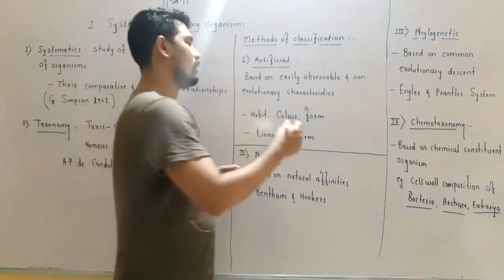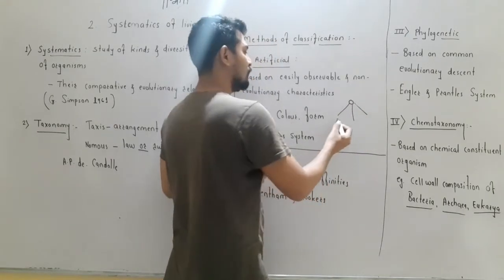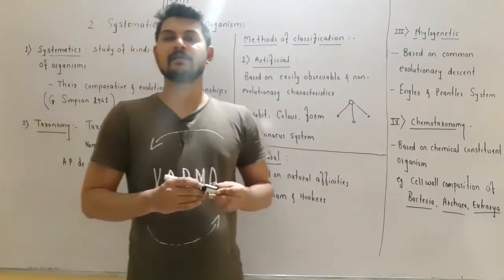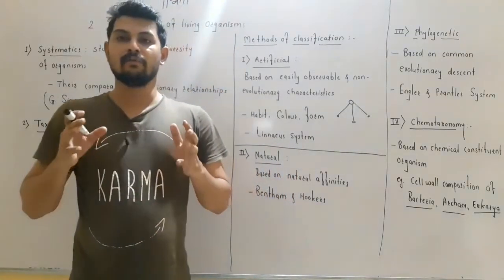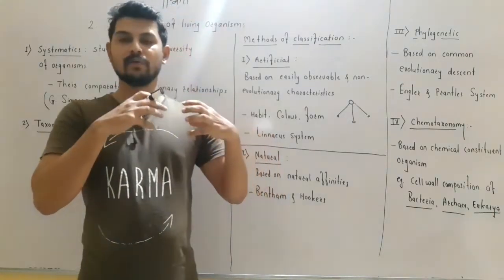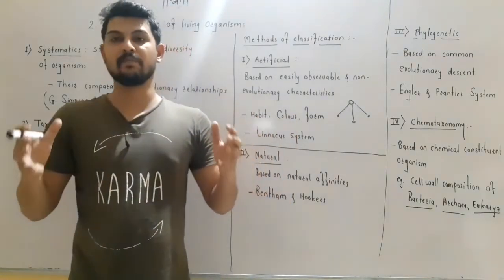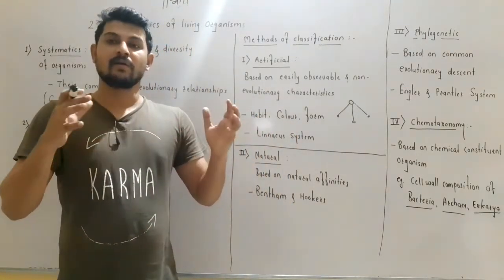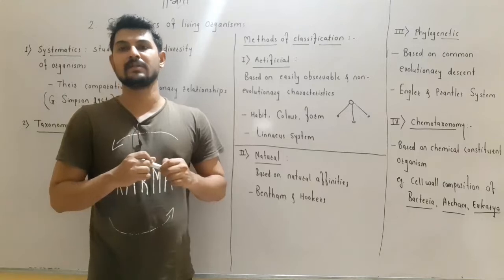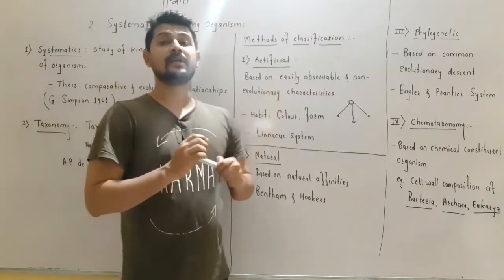So there is one common ancestor, and from one common ancestor the new species are formed, and these new species are related to each other because they have the common ancestor, or the characteristics of the common ancestor are also imparted in the newly formed species. So these species which are formed from the common evolutionary ancestor can be considered as a single group, and they are placed in one group, and they are said to be evolutionary related organisms. So when the classification is done on the basis of the evolutionary relationship of the organism, it is called the phylogenetic system of classification.